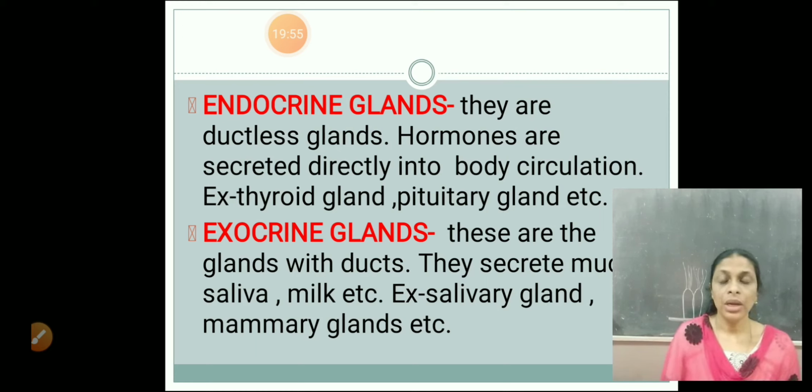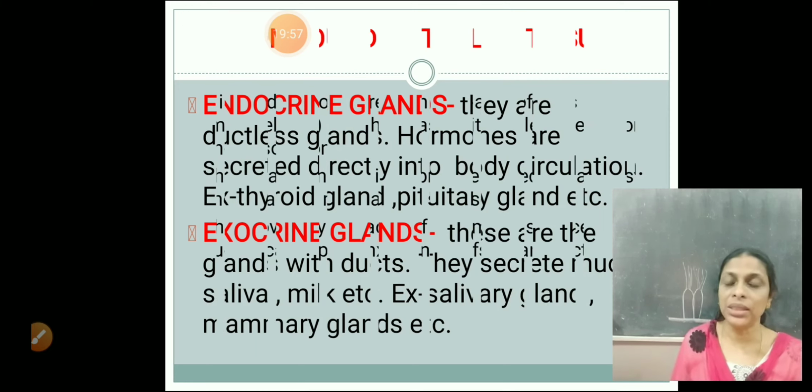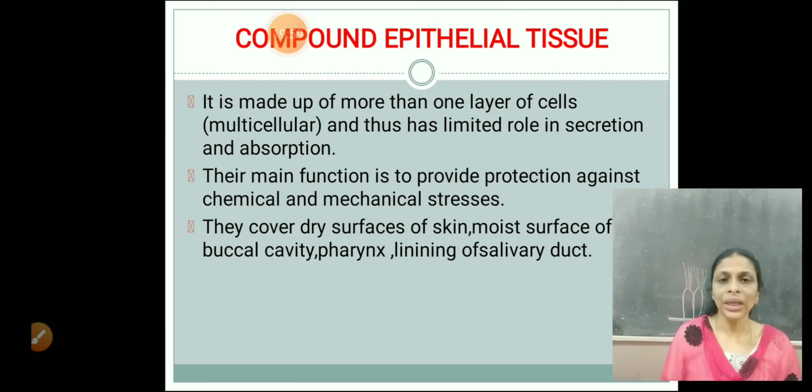Okay. Now let's move on to the next topic, that is compound epithelial tissue. Compound epithelial tissue we have already discussed, but let's once again discuss the function as well as where they are found. So compound epithelial tissue, as I've already told you, is made up of more than one layer of cells, that is multicellular, and thus has limited role in secretion and absorption. They do not play a major role in secretion as well as absorption.